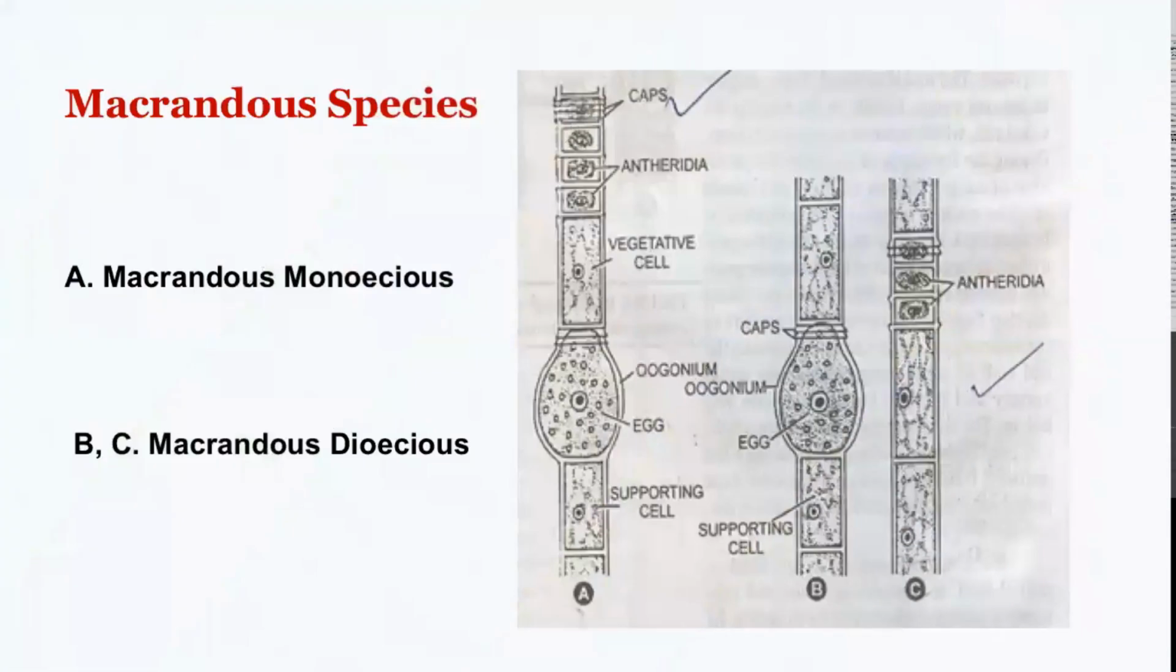So in this picture, you can see the two types of macrandrous Oedogonium filaments. The first one that you are seeing here is macrandrous monoecious. This bulged portion is a female reproductive structure, the oogonium, which carries the egg or the oosphere. And these small cells that you can see here are the antheridia, which bear the male gamete. And here you can see two different filaments bearing the oogonium and the antheridium. This is the macrandrous dioecious type.